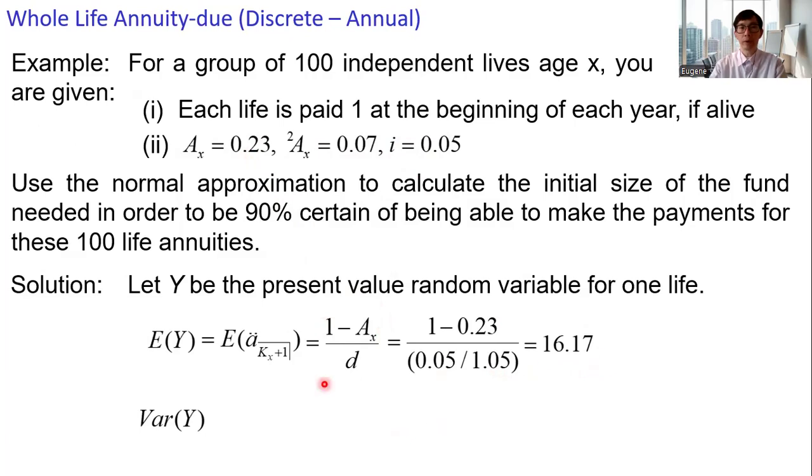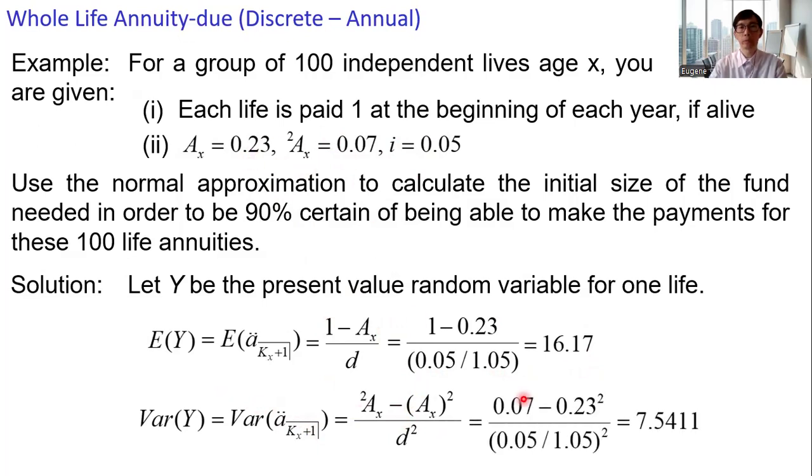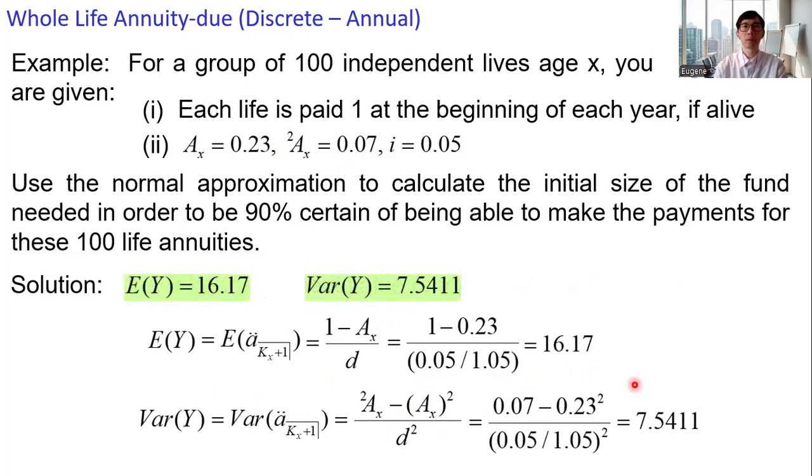And then the variance of Y, 1 over d squared, and then the variance of Z. Doing the substitution, we get the variance of Y, 7.5411. All right, the portfolio.